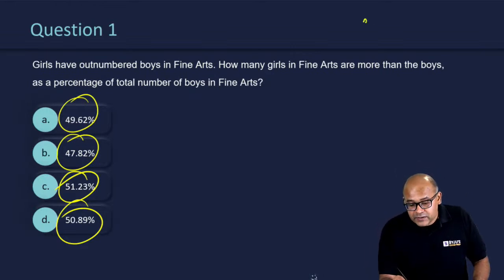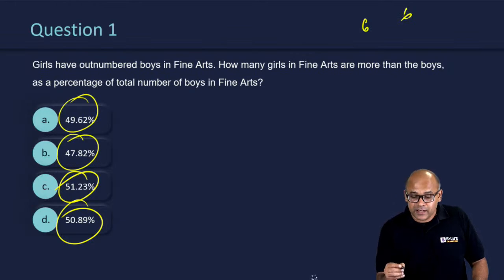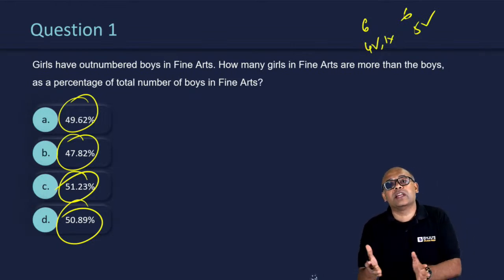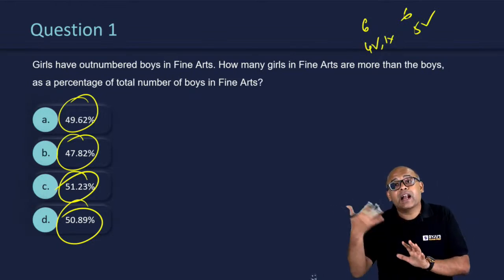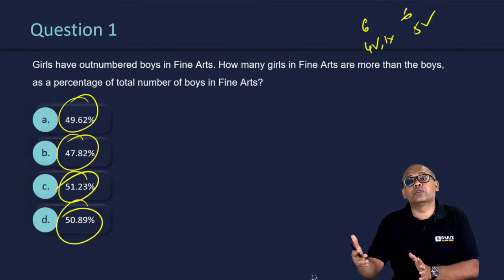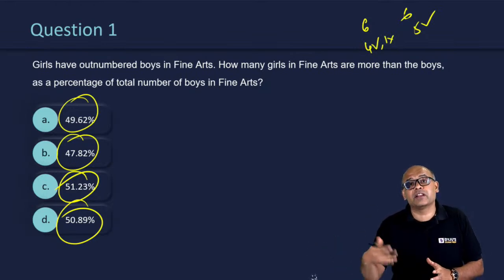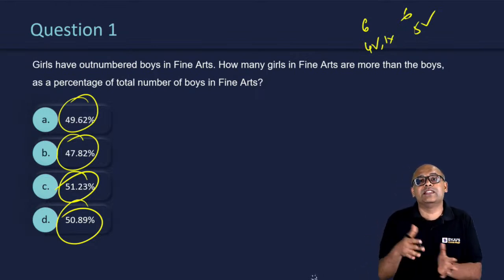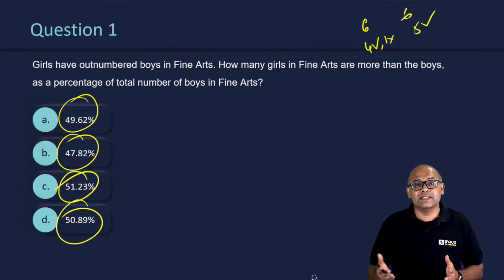If you're spending 6 minutes in 1 set and 6 minutes in another, you could get 4 correct, 1 wrong. You should get all 5 correct. That's typically how you should look at it. 12 minutes getting about 9 questions correct. You spend another 5-6 minutes, you should be getting 3-4 questions correct in the last set, which I'm assuming has 2 easy questions and 1 that is not that easy.